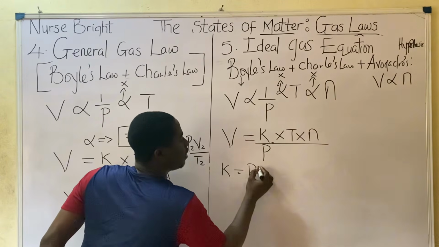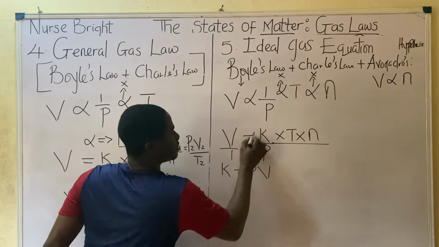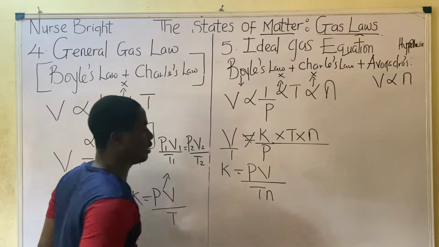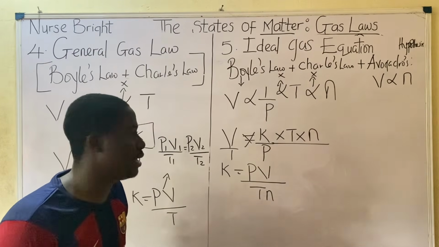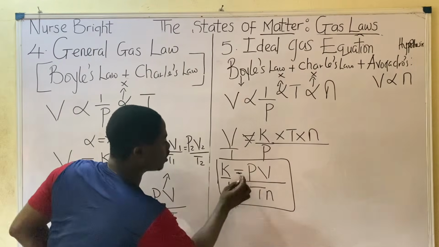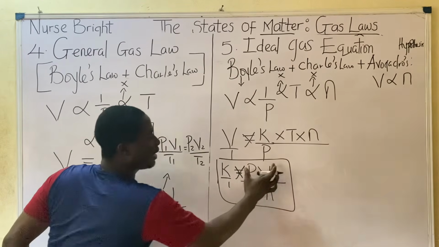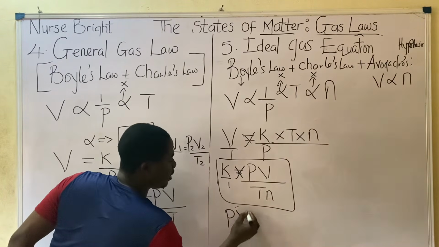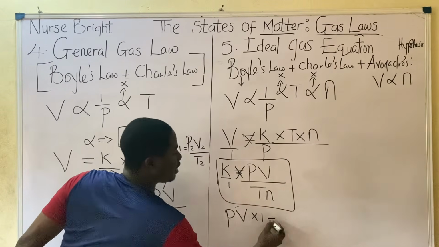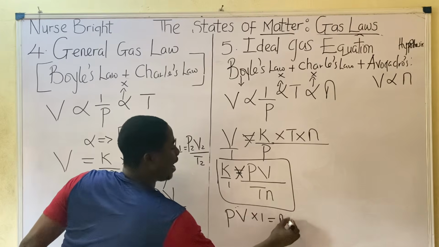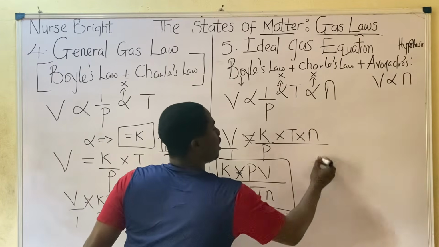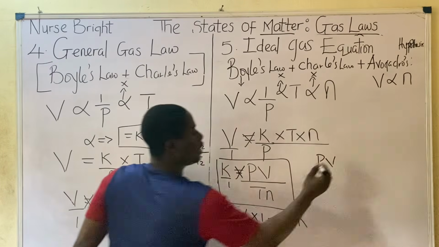It's going to be P times V divided by T N. When you cross multiply here, you're going to have something like PV times 1 is equal to N T and K. So we can rewrite it to be just PV, because times 1 is nothing, is equal to what?